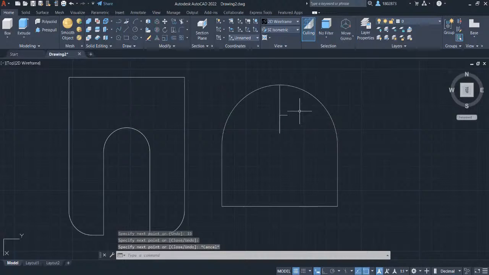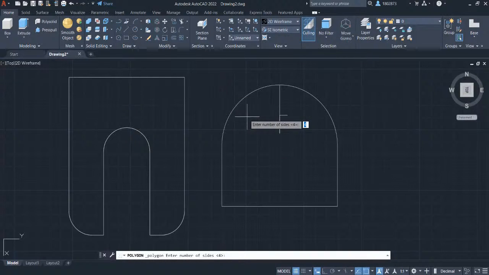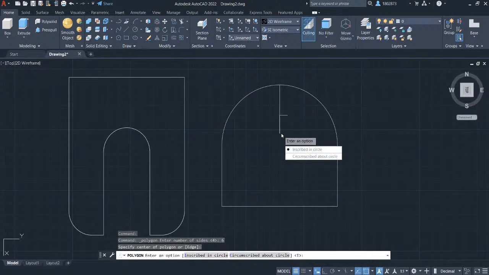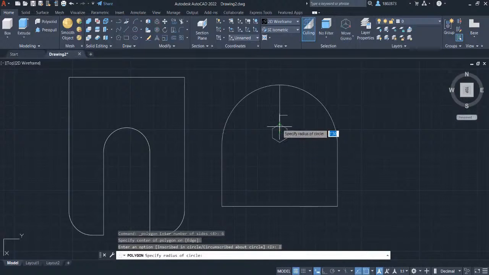We will create the polygon part at this endpoint here. Grab the polygon in the draw panel. Let's key in the number of sides to be 6. Press enter. Specify the center of the polygon to be this endpoint and left click. Enter an option to be Inscribed in Circle. Left click on this endpoint.